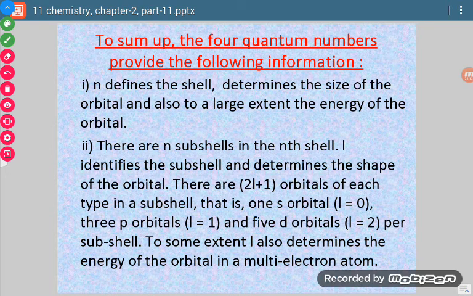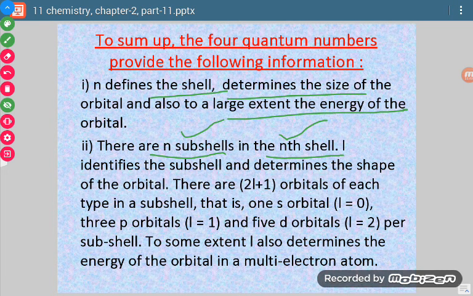Now when we sum up all the 4 quantum numbers, what is the information given collectively? First of all, n defines the shell, determines the size of the orbital, and also to a large extent the energy of the orbital. Secondly, there are n subshells in the n shell. When the shell value is n, that many subshells are possible. l identifies the subshell and determines the shape of the orbital.